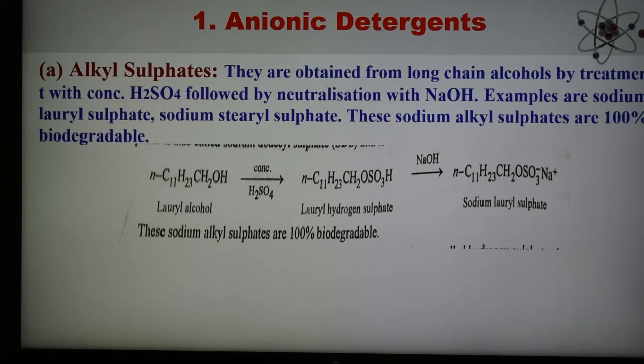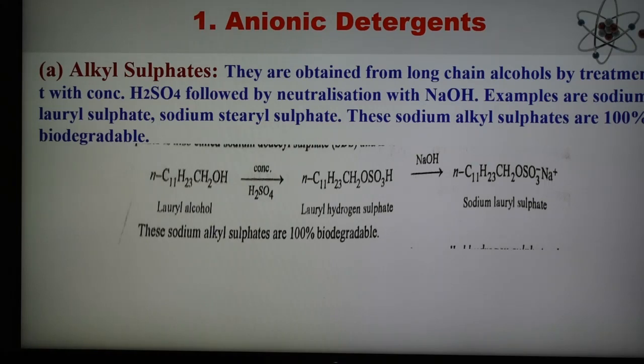So now, what is alkyl sulfate? Here the reaction is also shown. They are obtained from long chain alcohol by treatment with concentrated sulfuric acid followed by neutralization with sodium hydroxide. Some important examples of this type of detergent are sodium lauryl sulfate and sodium stearyl sulfate. Sodium lauryl sulfate is also called sodium dodecyl sulfate, SDS, and is used in shampoo and cosmetics.